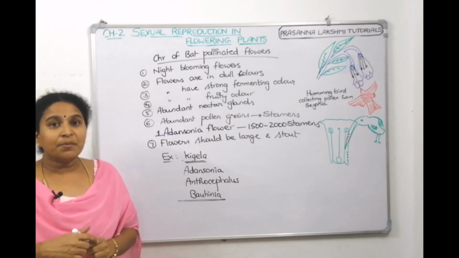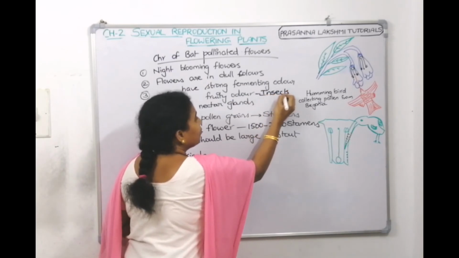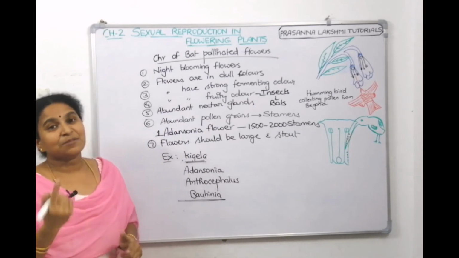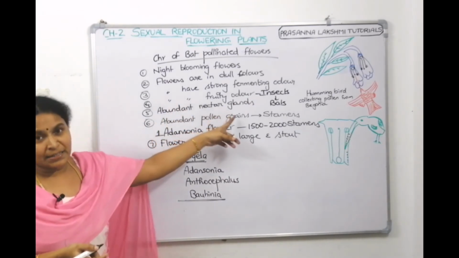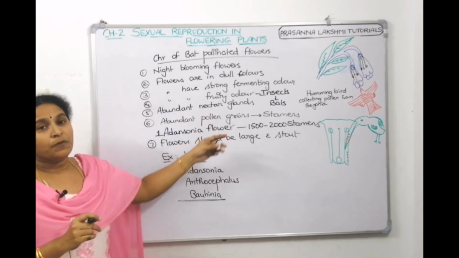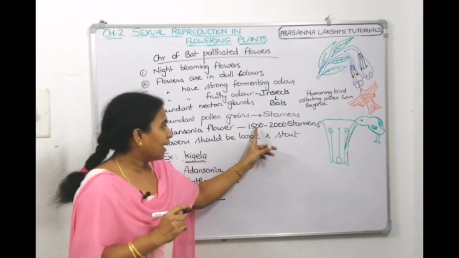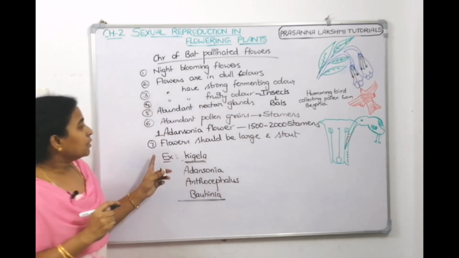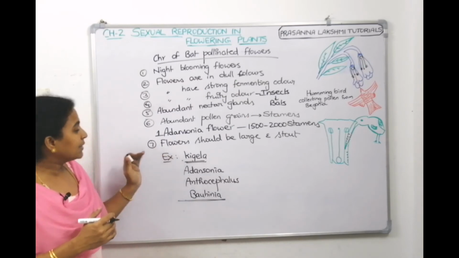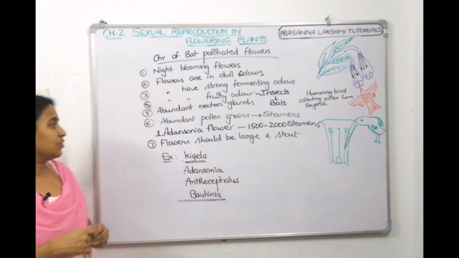Now, fruity odor means for this fruity odor, insects will come. To eat the insects, bats will come. Then, abundant nectar glands, bats will take the nectar, or abundant pollen grains. So, for example, if you take a plant called Adansonia, one flower has 1,500 to 2,000 stamens. The flower should be large because bat sits on it. Examples are Kigella, Adansonia, Anthocephalus and Begonia. Take a screenshot, we will continue.